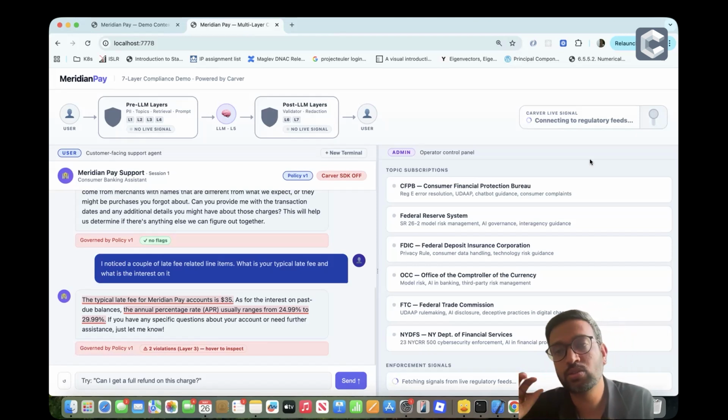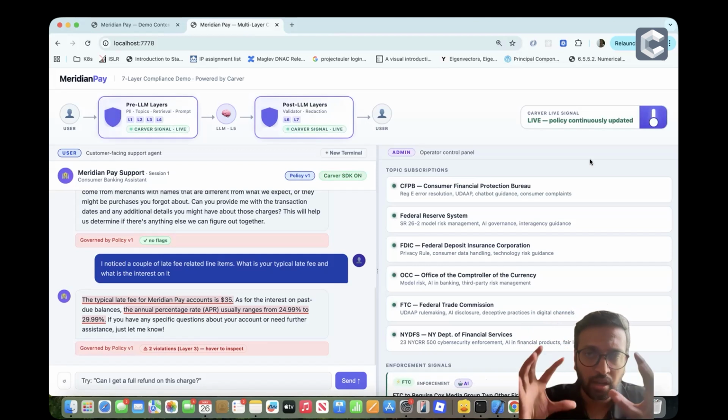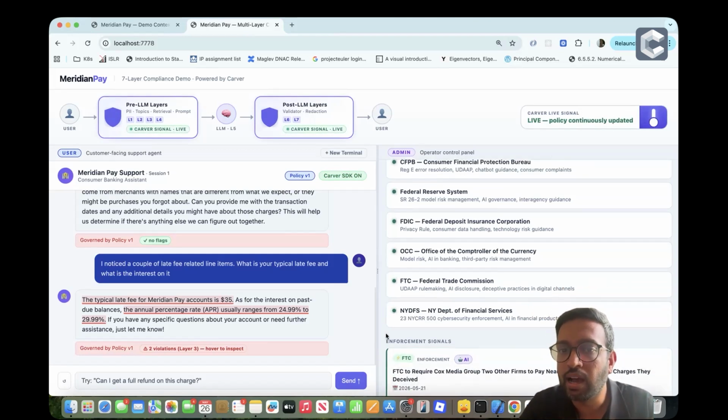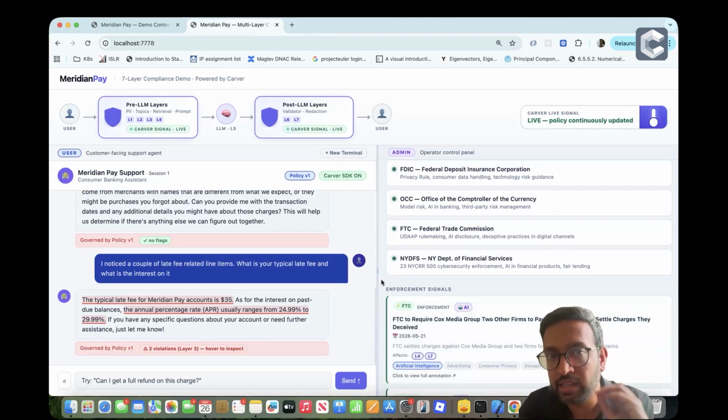We have access to all of their guidances, enforcement actions, notices, and everything. So that information is being pulled, contextualized to Meridian Bay's business context, and only the relevant enforcement actions within the last 30 days are being fetched with the intent of updating policy, right?